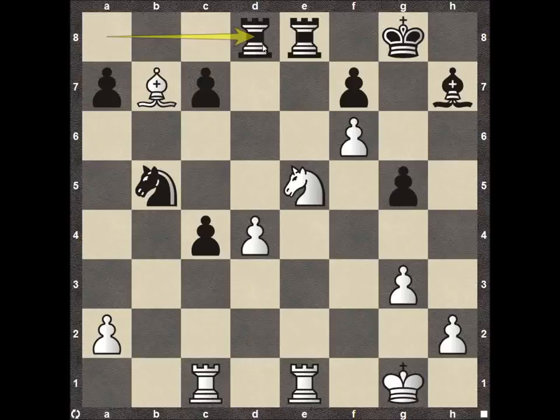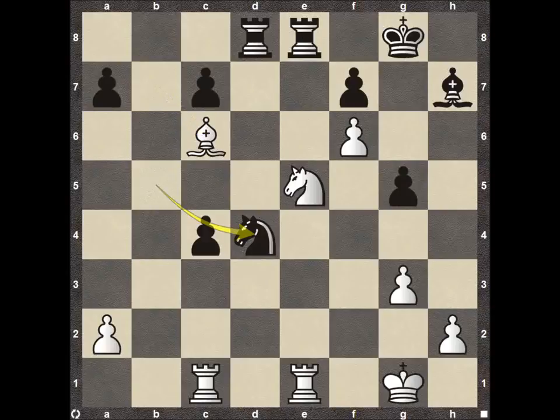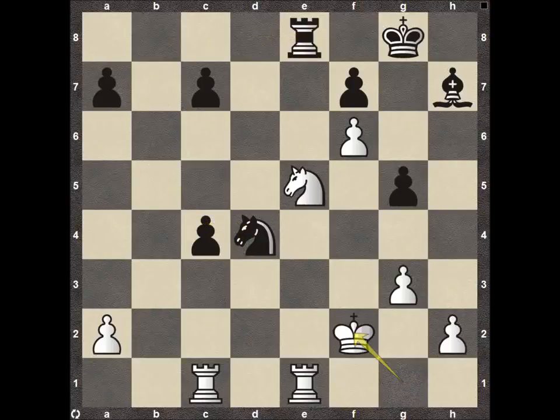Now instead, bring his rook over here to d8. Fabiano can now play bishop to c6, which is also tough for Vishy Anand to deal with, attacking both the rook and the knight here on b5. After the knight takes on d4, we see the bishop take on e8. And then after the rook takes, we see the king start to get involved in the game.